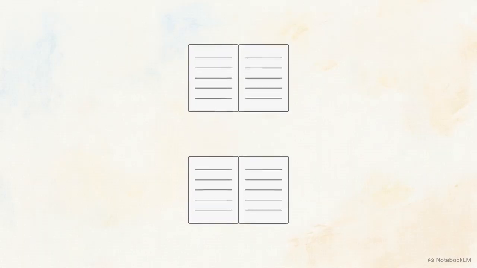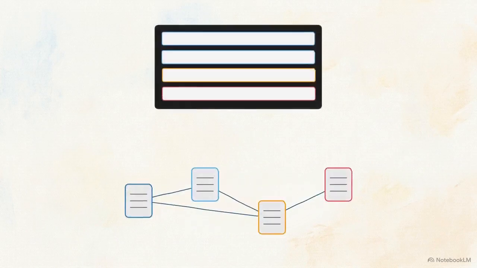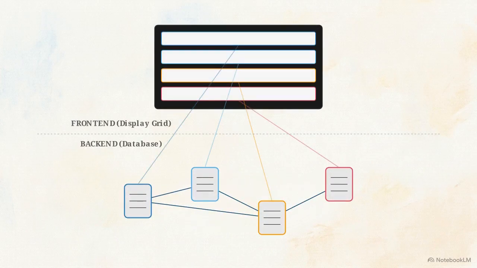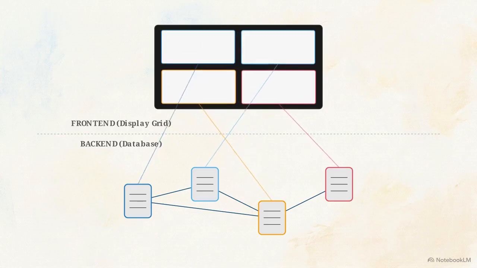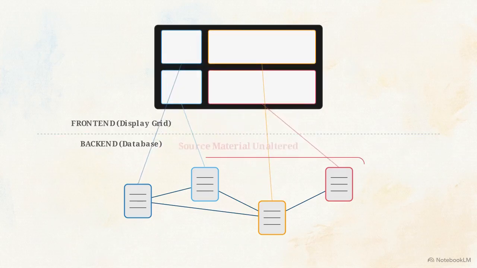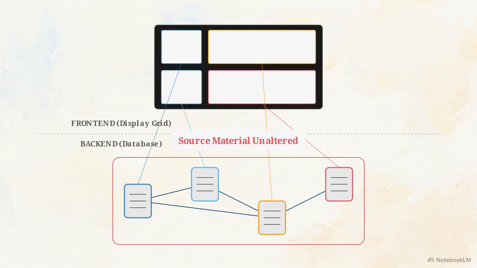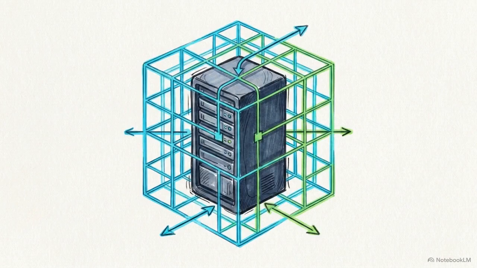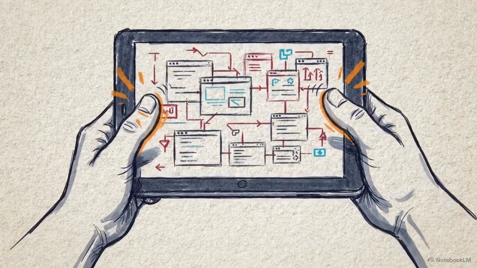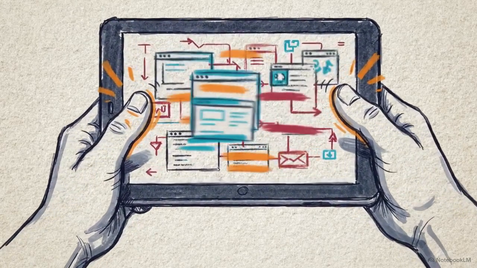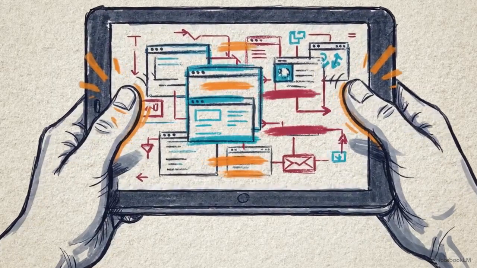The printed volume deconstructs, separating into a back-end database of text files connected by software links, isolated from the front-end display grid. Because of this split, the exact same back-end information can be displayed in completely different configurations without altering the source material. This separation of database and display acts as the invisible backbone of all modern online information systems. While this architectural split allows for dynamic publishing, it strips away the predictable, physical navigation cues that humans evolved to